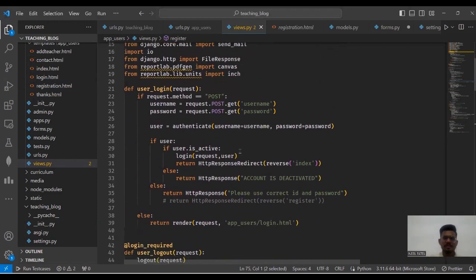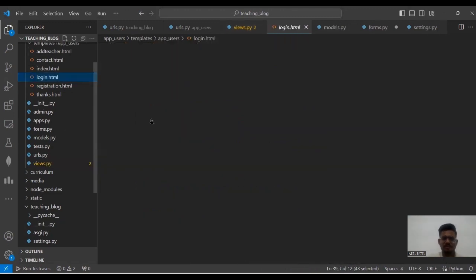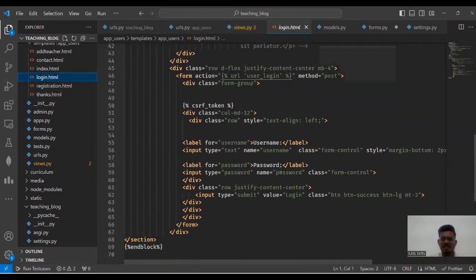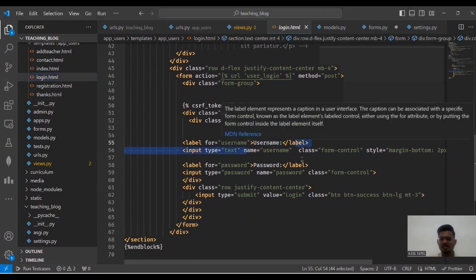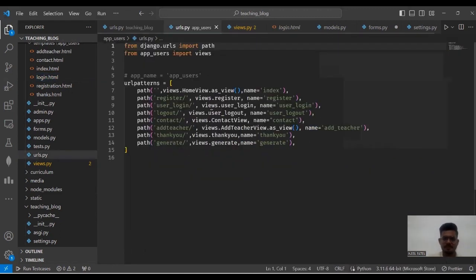So first of all, whenever this function user_login is called, the request method is GET. So we first of all render this login.html file, which mainly contains the username and password for successful login. After login, we have the option logout. So in our views.py, user logout.